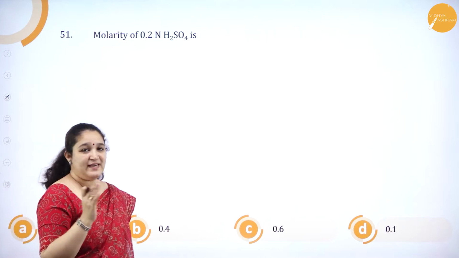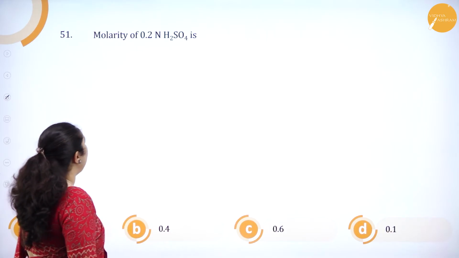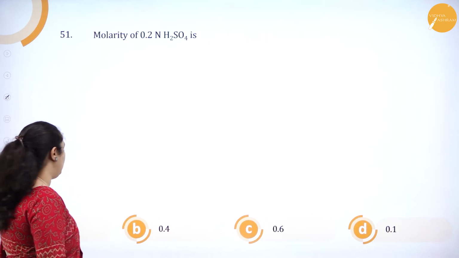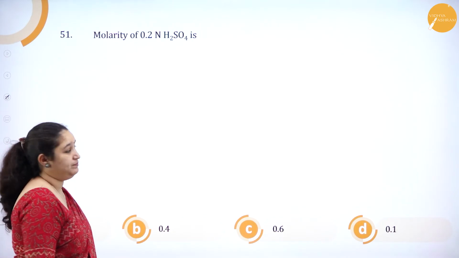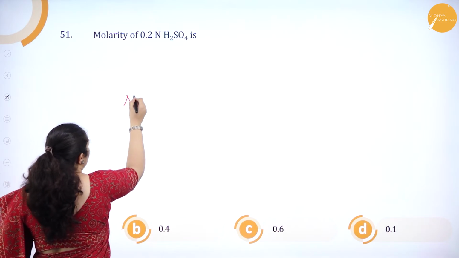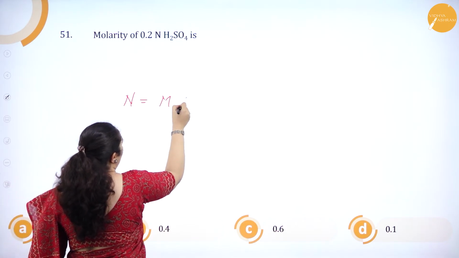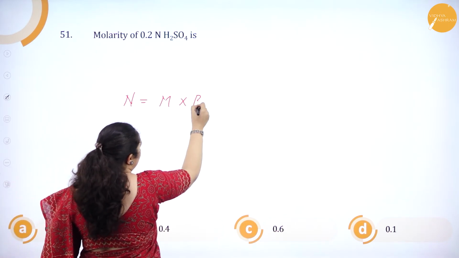Okay. Next question. Molarity of 0.2 normal H2SO4 is 0.2, 0.4, 0.6, 0.1. We know the formula for conversion. Normality is equal to molarity into, this is an acid, so basicity of an acid.